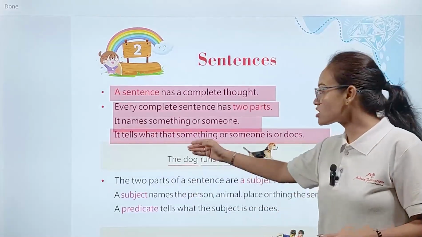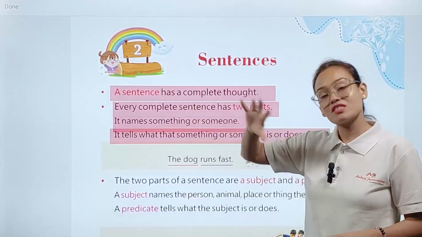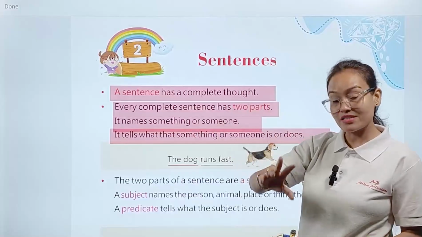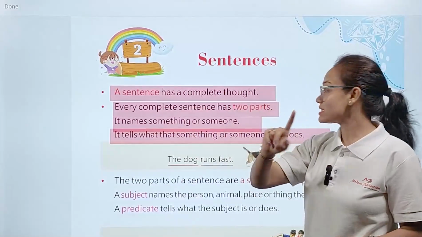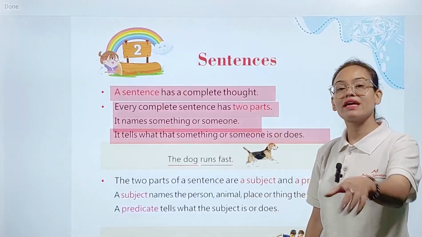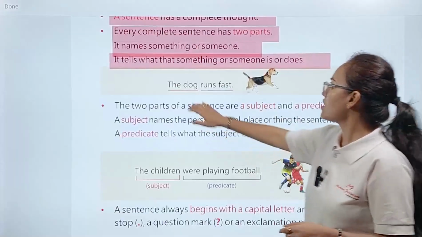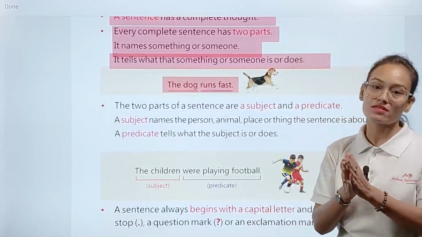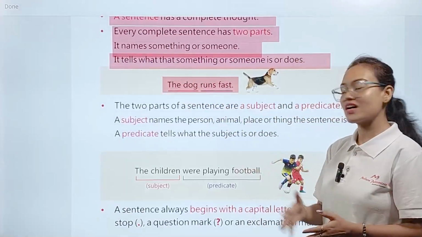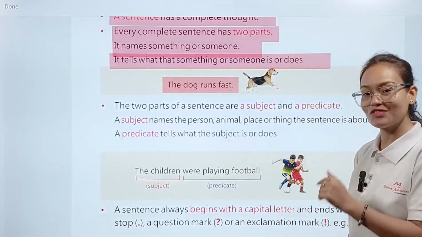So the first part tells us about the name of something or someone, but the other part tells us about what type of work they are doing. For example, you can see here, the dog runs fast. This is a sentence, but it is divided into two parts also. Come with me and let's see.